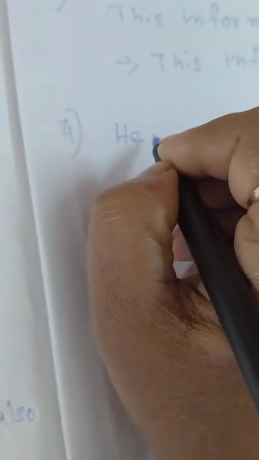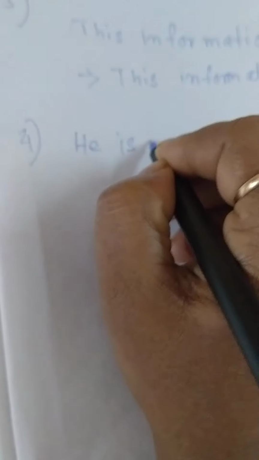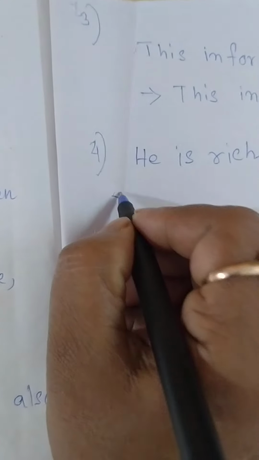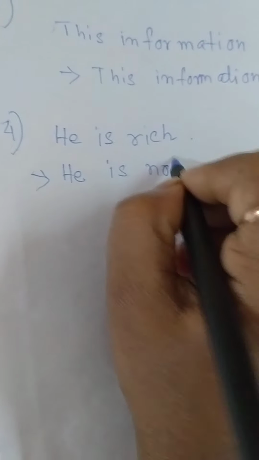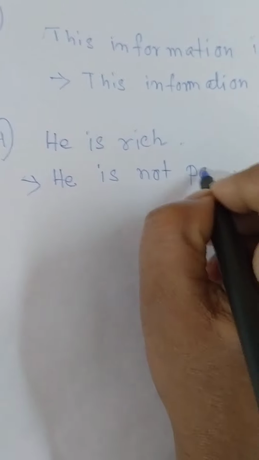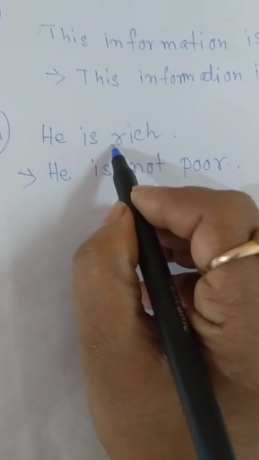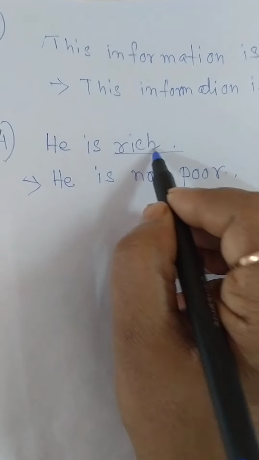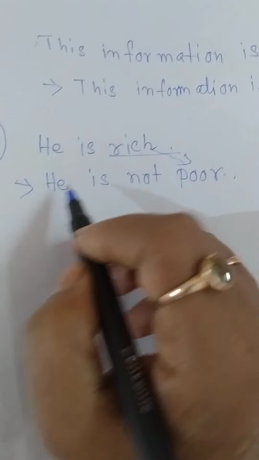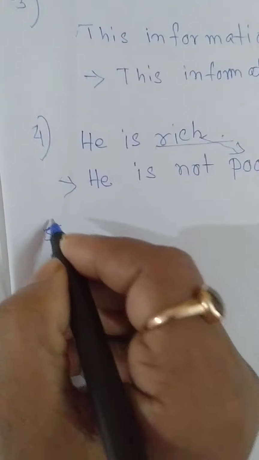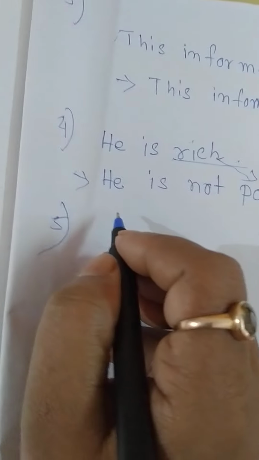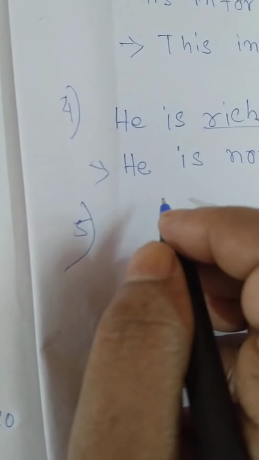He is rich. He is not poor. The opposite of rich is poor. The meaning remains the same. He is not poor. Now the next one.